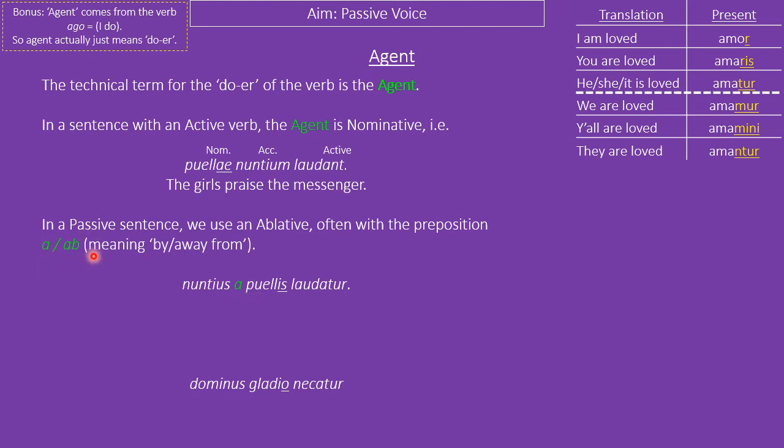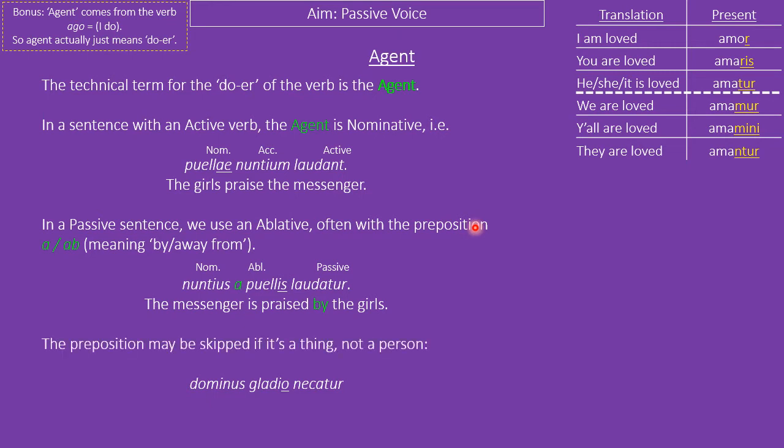Do not confuse it with ad, meaning towards. They are not the same thing. The nuntius laudatur a puellis. The messenger is praised by the girls. So notice this is the same sentence, just written from the different voice.